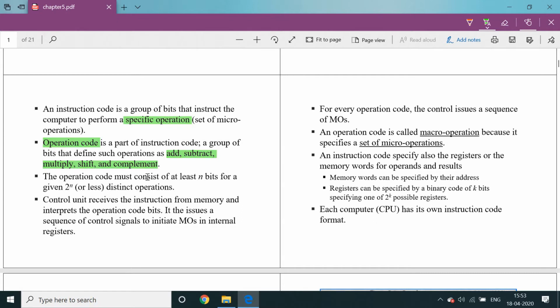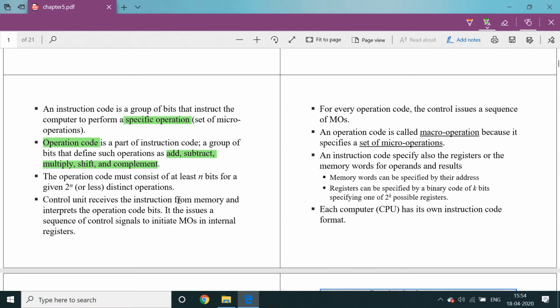The operation code must consist of at least n bits for a given 2 power n or fewer distinct operations. For example, if n is 3, 2 power 3 equals 8 distinct operations. Add, subtraction, multiply, shift, complement, these are 5 operations. With 3 bits, a total of 8 distinct operations are possible. Sometimes there are fewer distinct operations, so 8 or fewer than 8 operations are possible.